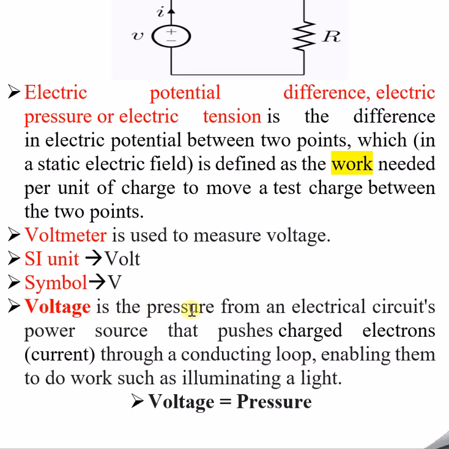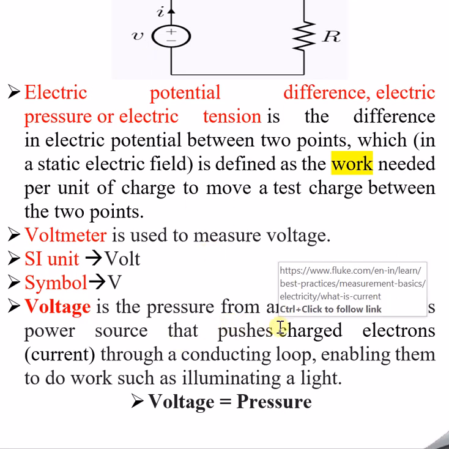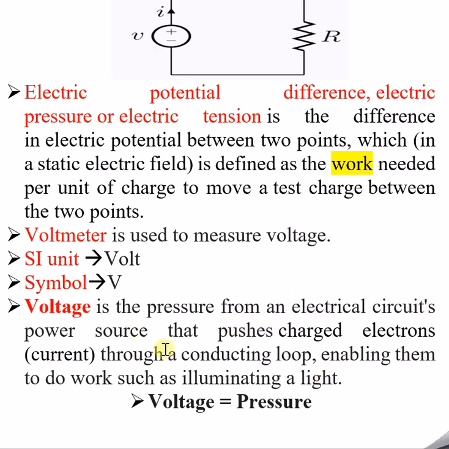So voltage is the pressure from an electrical circuit's power source. Source means this is a voltage source basically, which I am pointing to now. So voltage is a pressure from an electric circuit's power source that pushes charged electrons, or current. What is current? We will deal with it in the next session, which is a detailed description of what current is, but for the time being, flow of charge is called current. So it is a source that pushes electric charge, electrons, through a conducting loop.